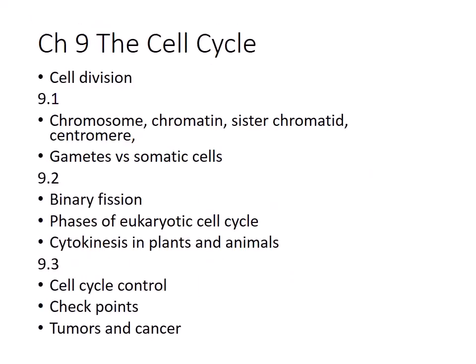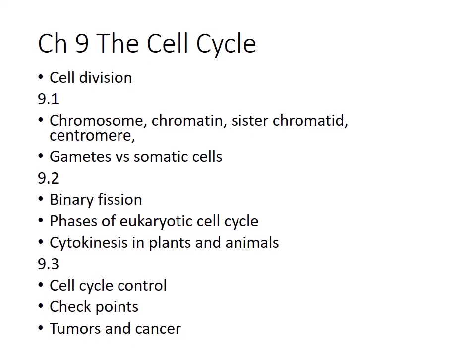So chapter 9 is relatively short. We talked about cell division just kind of in general. We talked about chromosomes, chromatin, sister chromatids, centromeres. We talked about gametes versus somatic cells. So gametes are haploid, somatic cells are your normal body cells, and they're diploid in organisms such as ourselves.